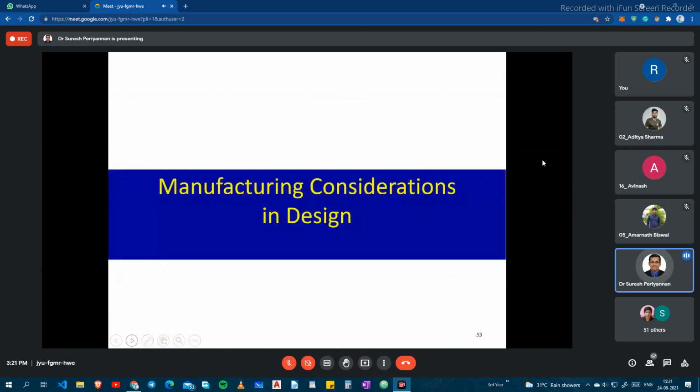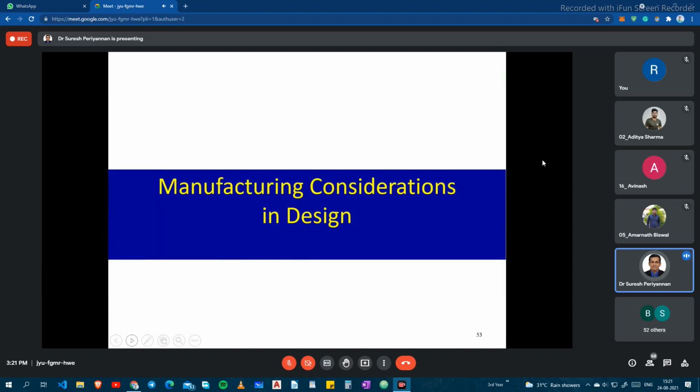Now I come to this last thing here: manufacturing considerations in design. As of now we discussed materials and material properties, right? But we never discussed manufacturing considerations. When we are designing a mechanical system, multiple components are going to play.